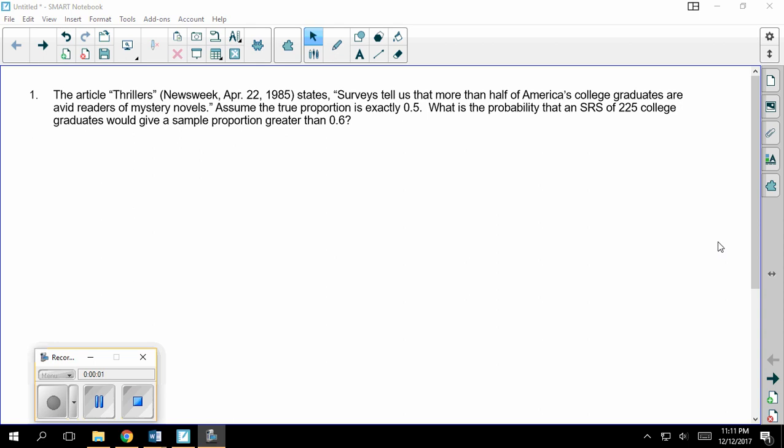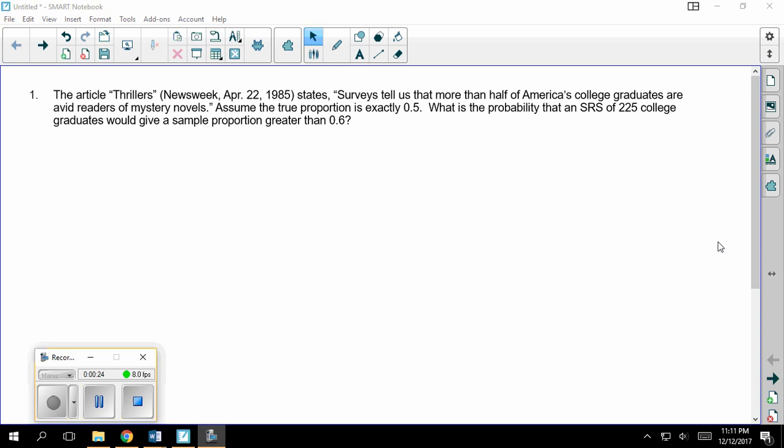So let's look at the first question off of the review sheet. It says the article Thriller states that surveys tell us more than half of America's college graduates are avid readers of mystery novels. Assume the true proportion is exactly 50%. What's the probability that an SRS of 225 college grads would give a sample proportion greater than 60%?